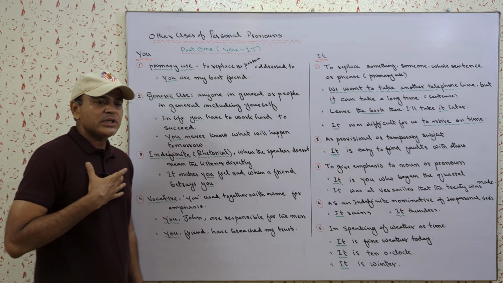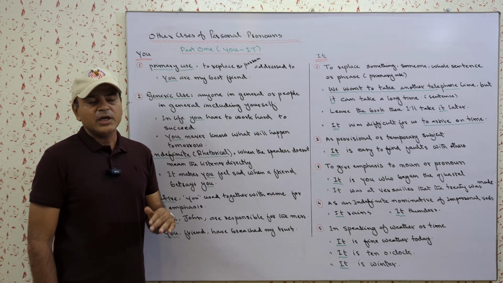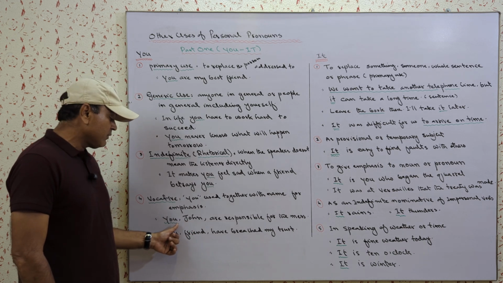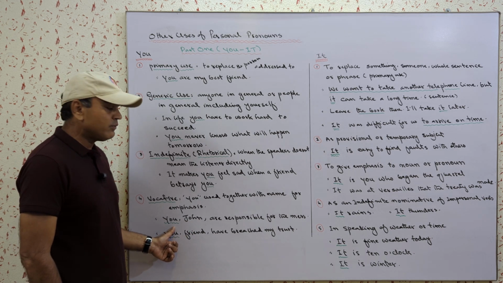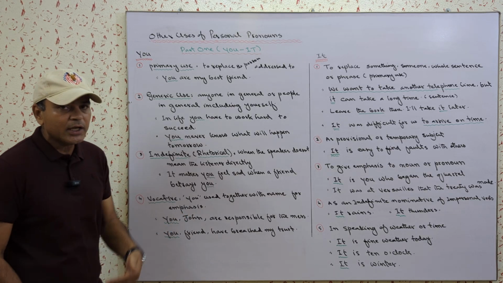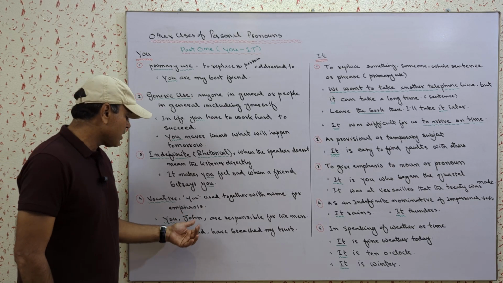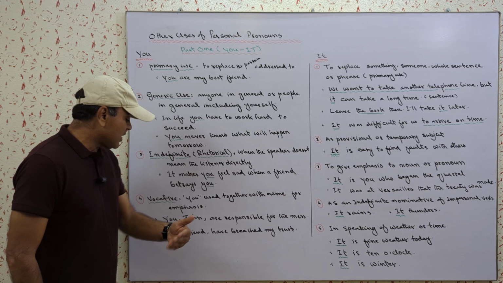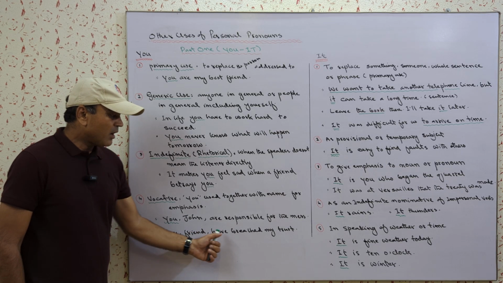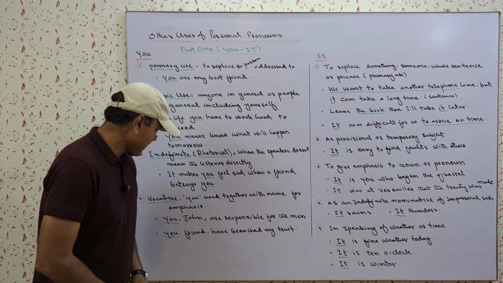Normally for the person we speak to, we use you, but when we use their name with you, then we are creating emphasis in our sentence. So it could be a warning, and it may be a blame or something like that. So you, John, are responsible for the mess.